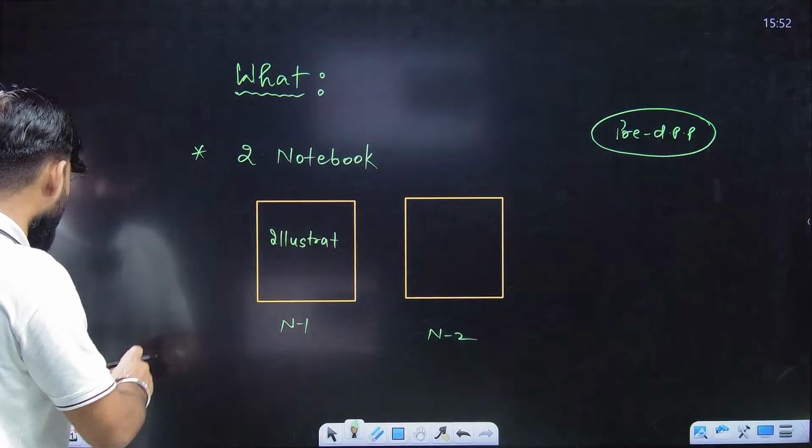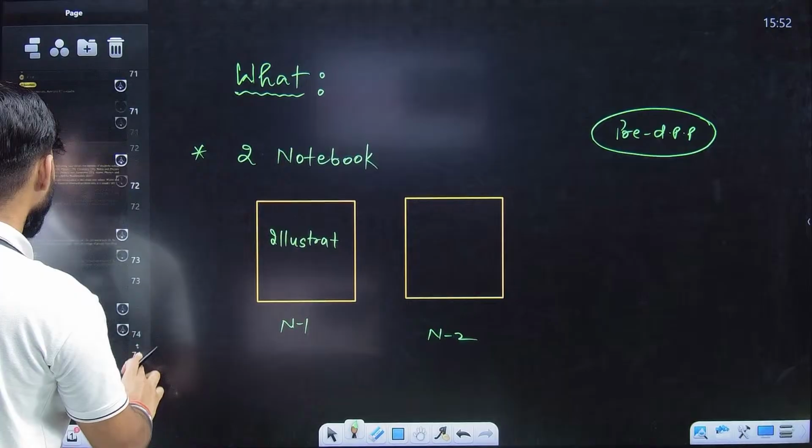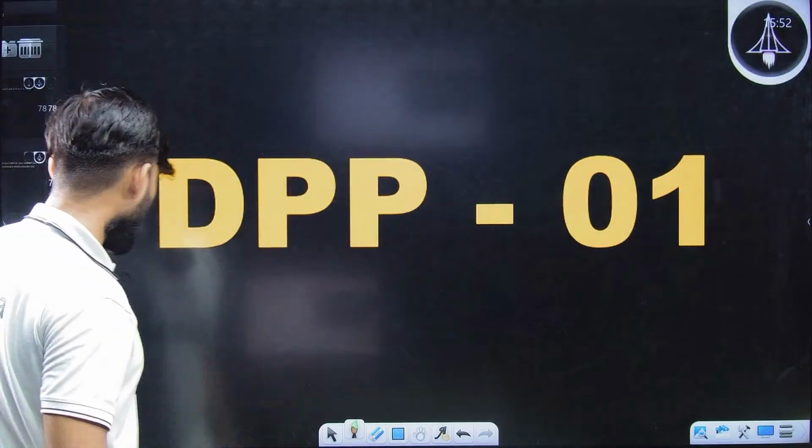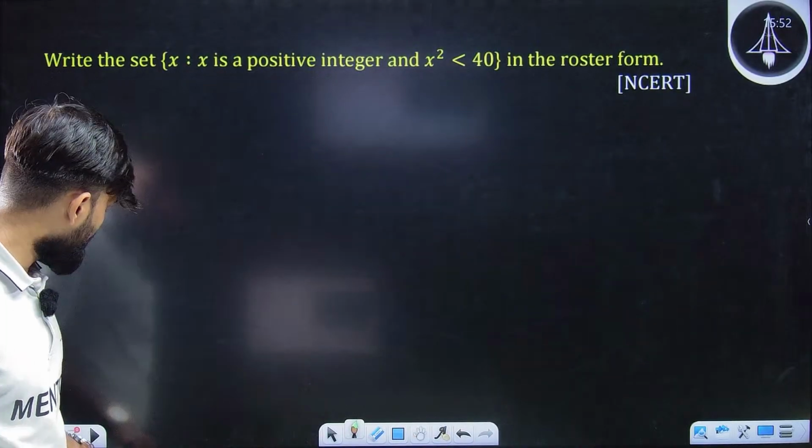If you want to see, in today's class also, I have attached a pre-DPP, and this is your pre-DPP 1. You can check the questions. Some questions are from NCERT also.